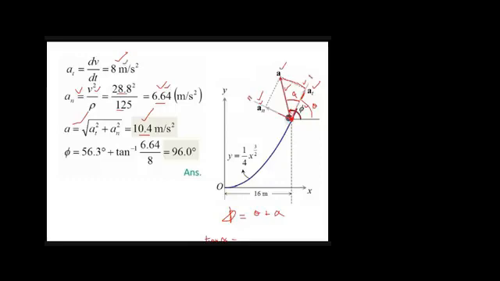Okay, and what is alpha? What will alpha come out to be? Tangent inverse of 6.64 divided by 8, right? So alpha is equal to tangent inverse of 6.64 divided by 8, and theta is from the previous slide, which is equal to 56.3. Put that in the equation. When you combine both, you will get this angle. So the angle that acceleration makes with the positive x-axis is basically 96 degree.